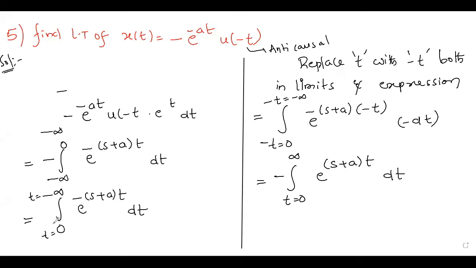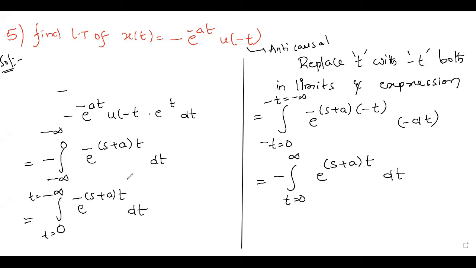The procedure I am using here, instead of minus infinity, to get plus infinity, is to replace t with minus t both inside the integration as well as in limits. Then that won't change the integration value. After solving this integration, whatever value we get after replacing t with minus t, it remains the same, because we are modifying t both inside the expression as well as in limits.